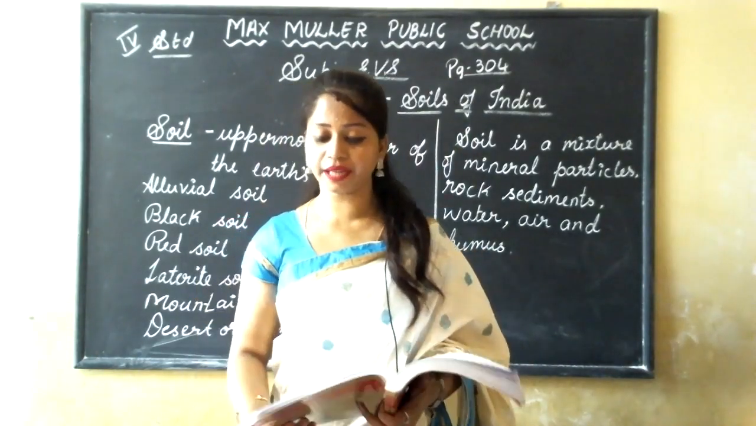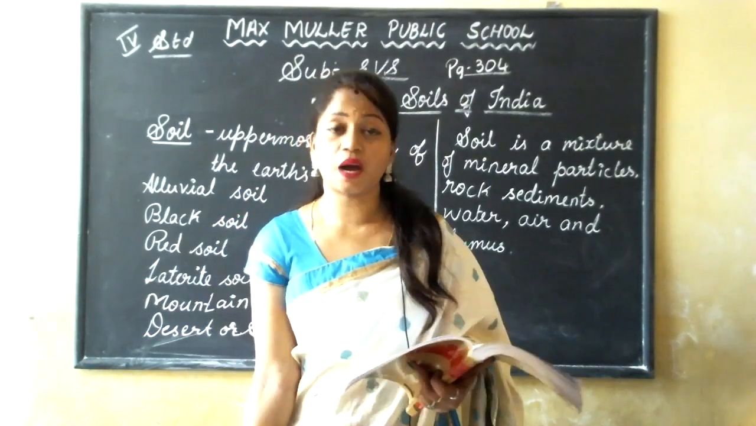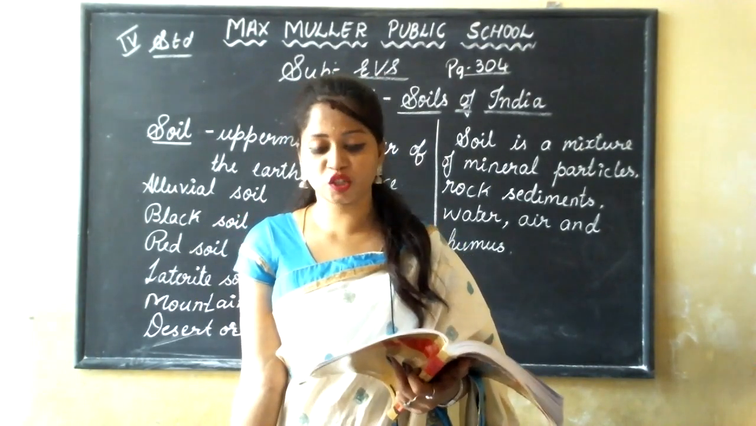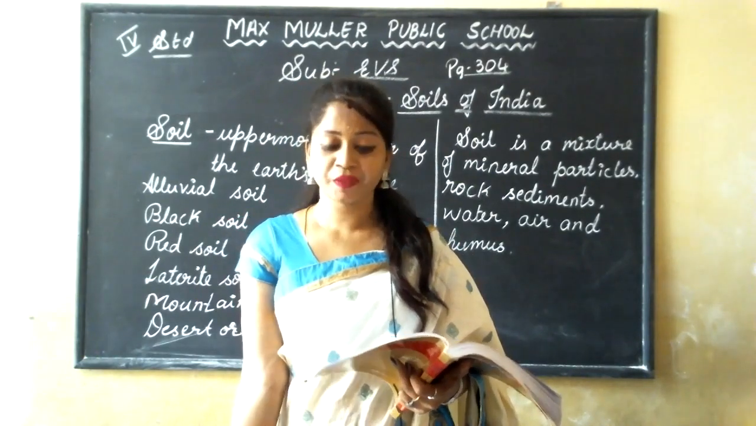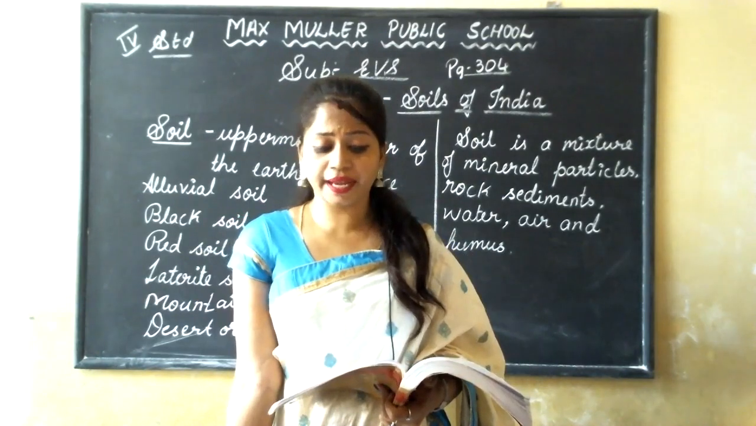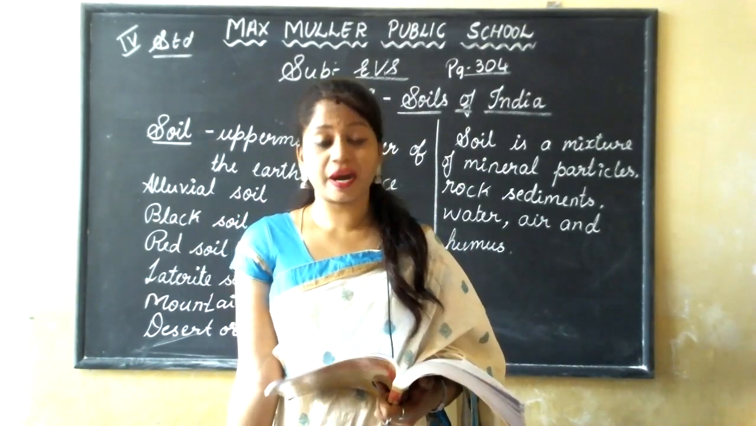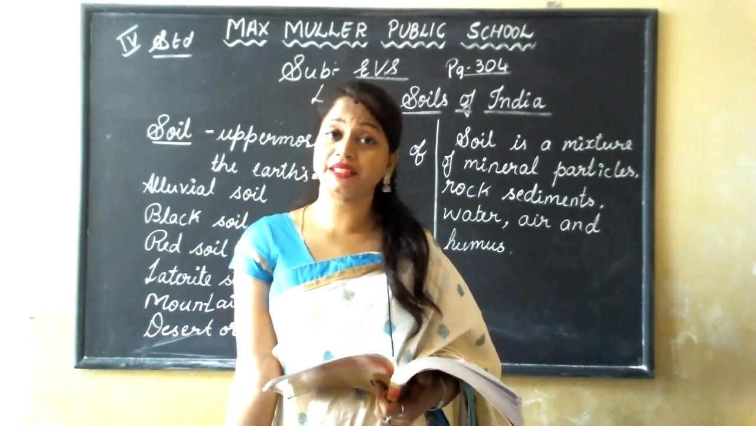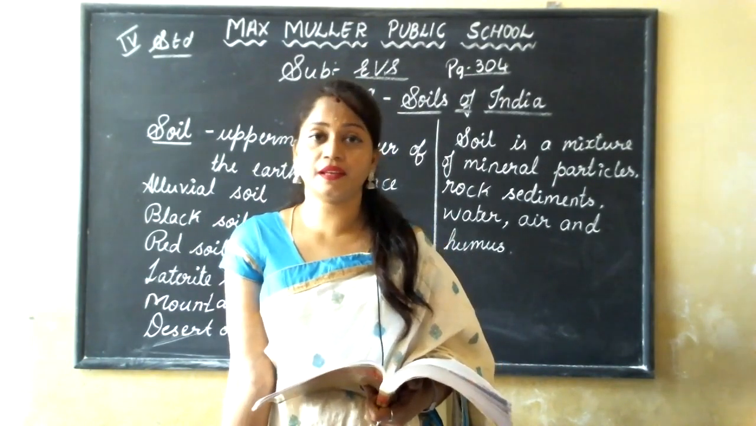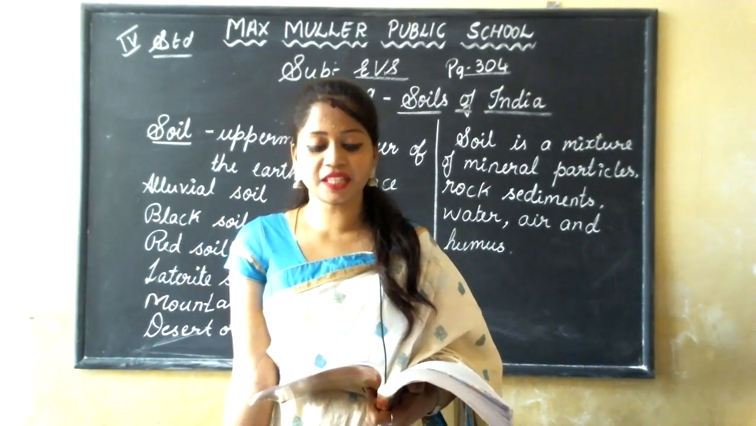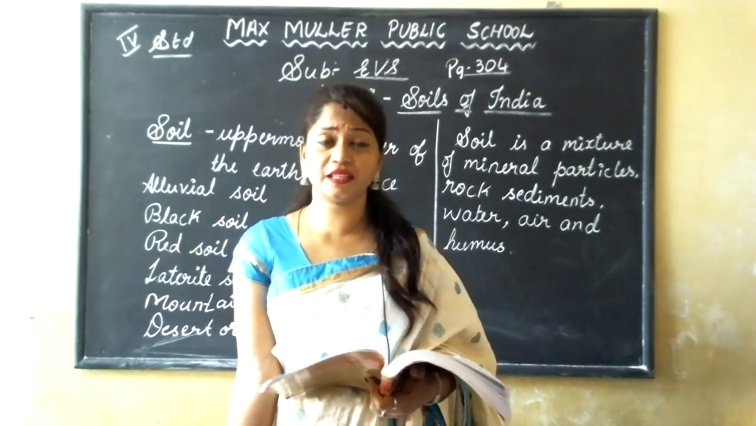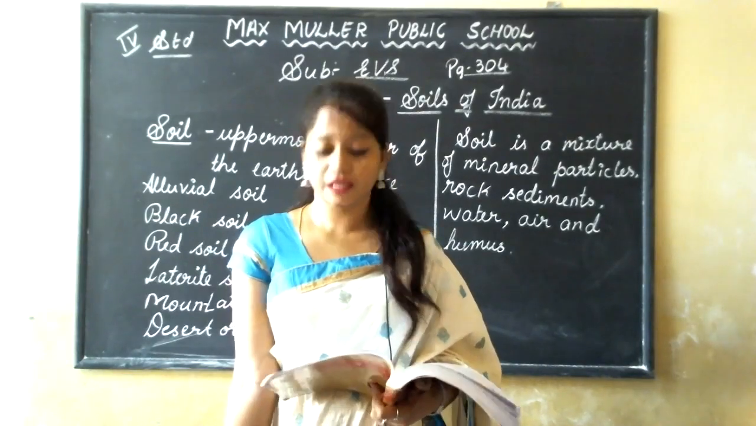It is found in the Deccan Plateau area, which covers Maharashtra, Gujarat and Madhya Pradesh. In these places, we can see this black soil. The texture of black soil is clayey. It is very clayey.